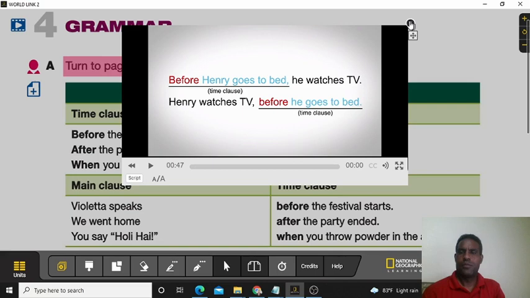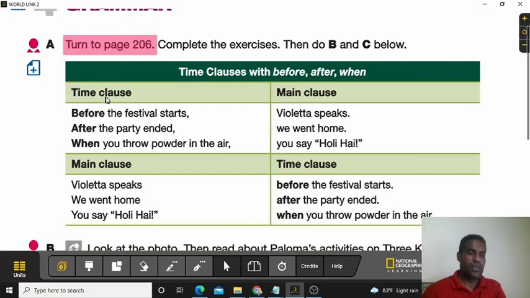All right, I'm going to read them so that you can get that information. We have time clauses with before, after, and when. Make sure that you look for the definition of before, after, and when, because that is going to help you a lot in understanding this part. Remember, time clauses need to have one of these: before, after, when.